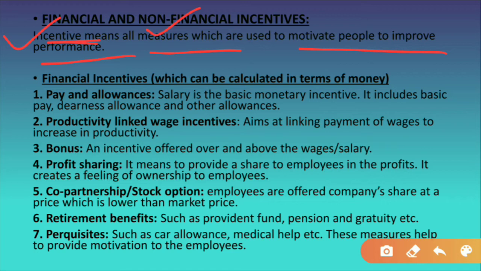They are satisfied with non-financial incentives, meaning non-monetary things. They are satisfied when they receive respect from others, when they get appreciation, when they get recognition, when their dignity is increased. So here we can say that there are two categories of incentives through which people get motivated.